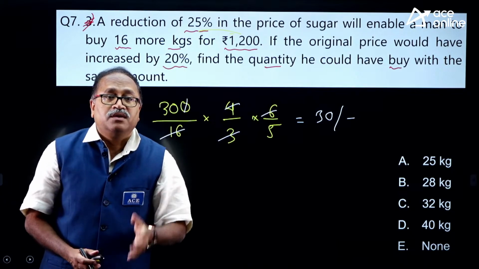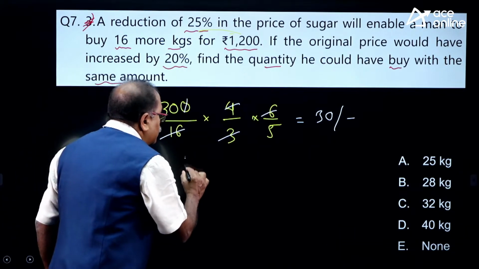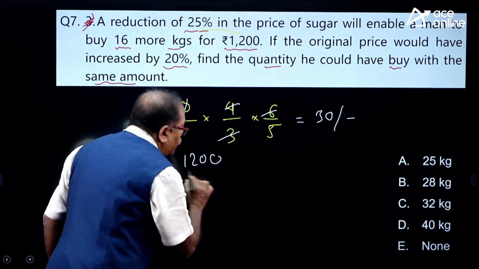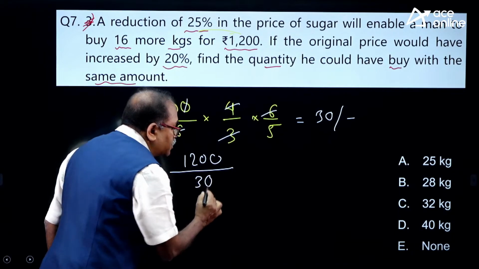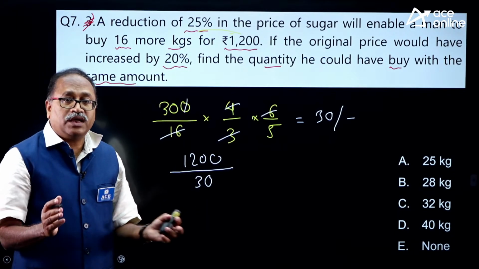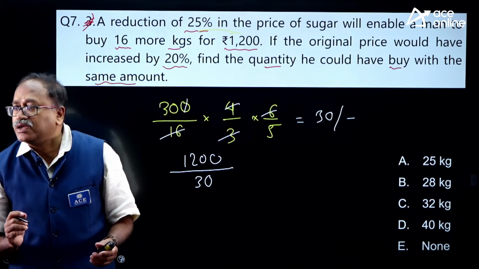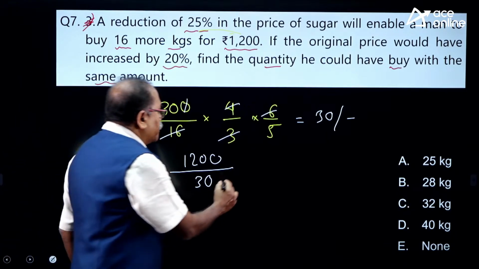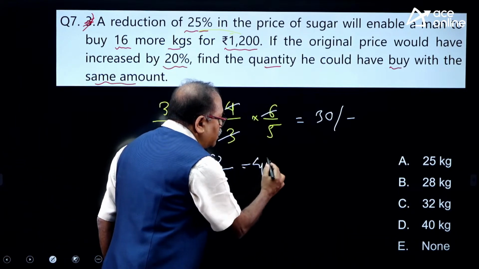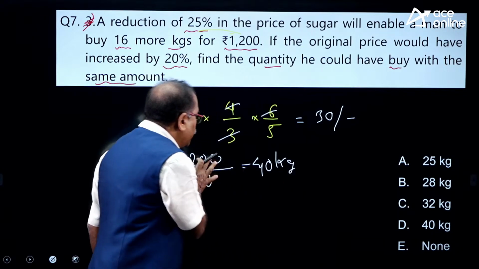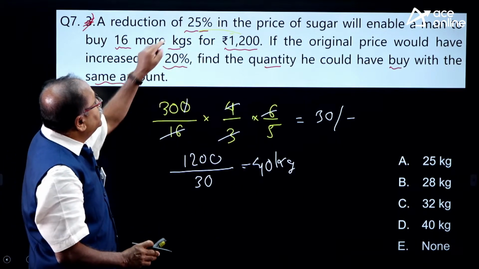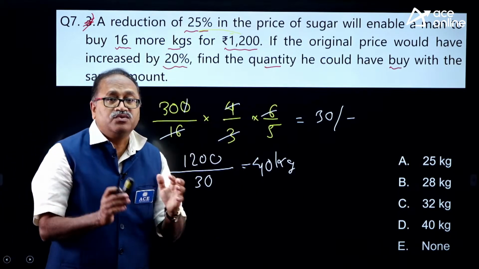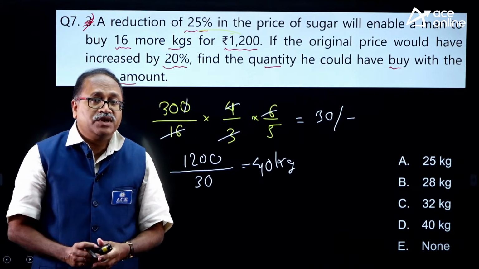How much can he buy now? That is 1200 divided by 30 rupees per kg. As zeros get cancelled, it is 40. It is 40 kg he can buy with the same money if instead of decreasing, the price had been increased by 20%.